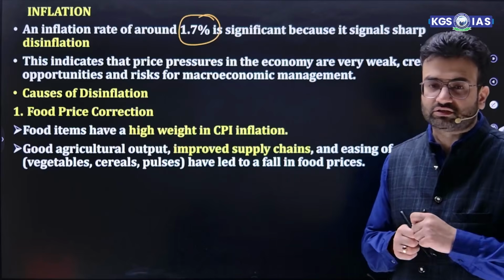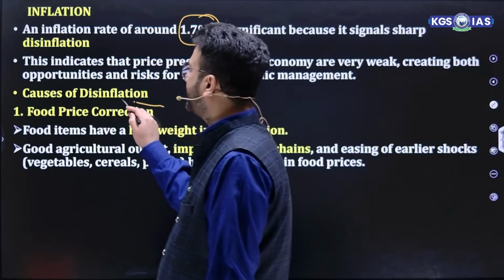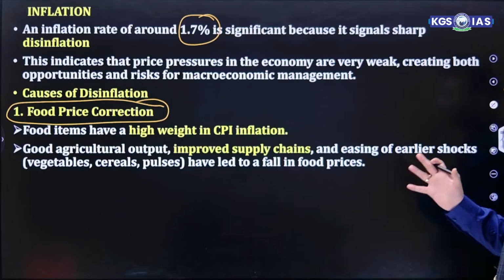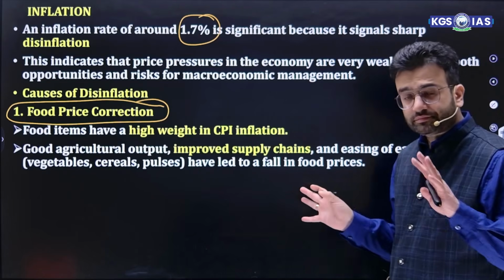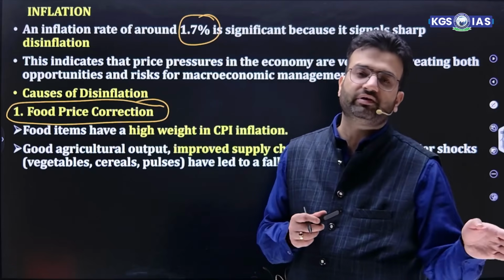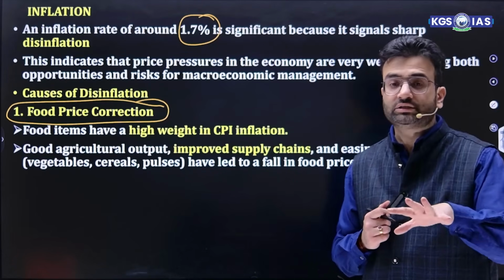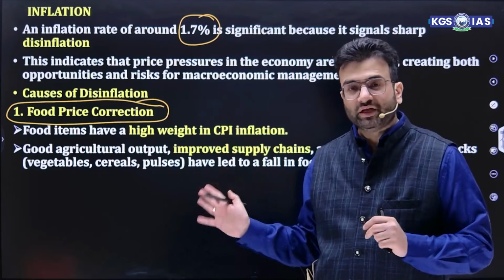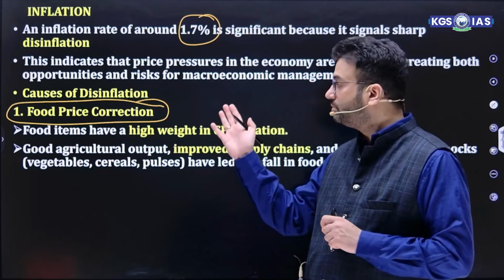Now, what are the causes of disinflation? Why is disinflation actually happening? The first is food price correction. Food items have high weight in CPI inflation. Inflation can be measured through WPI and CPI. What is the core difference between WPI and CPI? WPI covers only goods, CPI covers goods and services. And in this CPI, the major share is for food items.